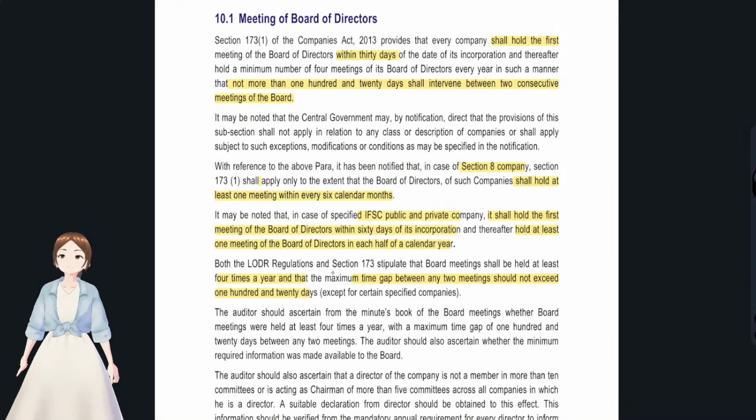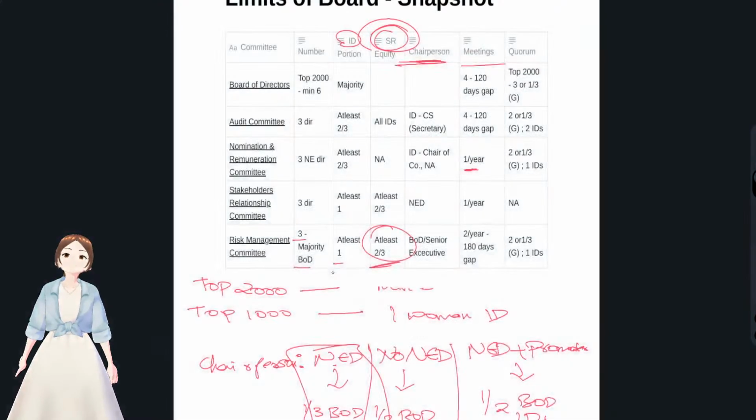That one we have discussed in the question bank. With regards to the meetings of the board, the first meeting has to be within 30 days, and they have to meet every year. There have to be 4 meetings every year, but the time gap should not be more than 120 days. This is there in our screenshot, right? 4 meetings have to be there, and there should not be more than 120 days gap.